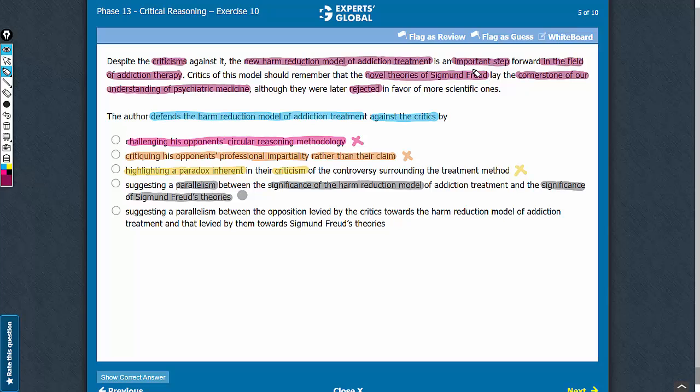In other words, it is incorrect to state that the author draws a parallelism or analogy between the opposition levied by the critics towards the harm reduction model and towards Freud's theories. The parallelism is not between the critics' views about the harm reduction model and Freud's theories. The parallelism is between Freud's theories and the harm reduction model from the point of view of the author. So let's eliminate this answer choice. D is the correct answer choice.